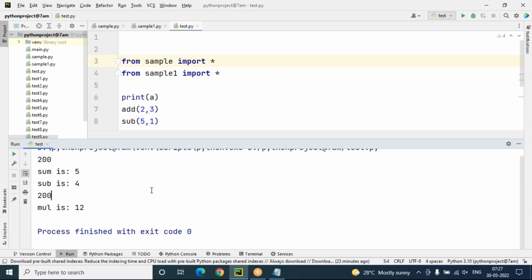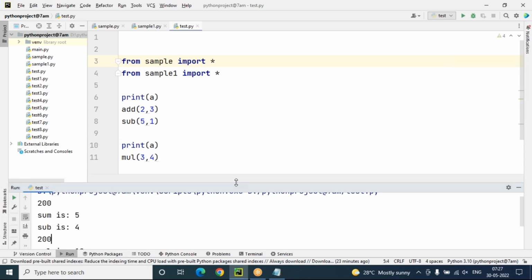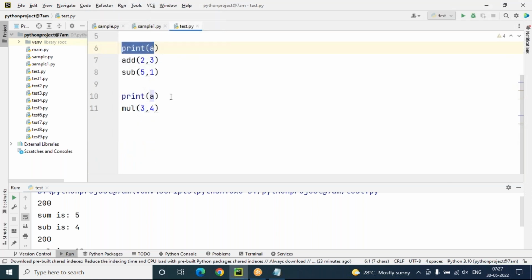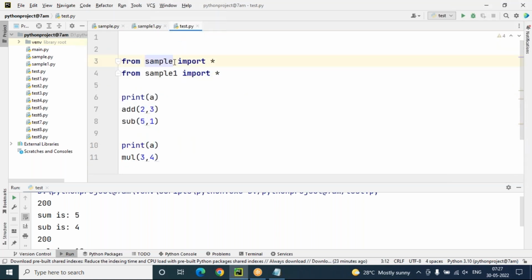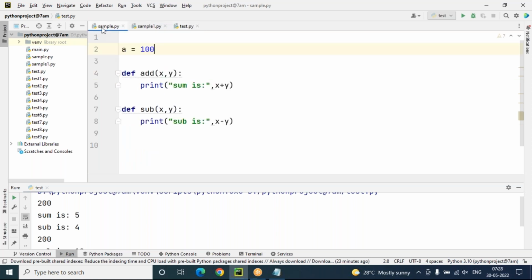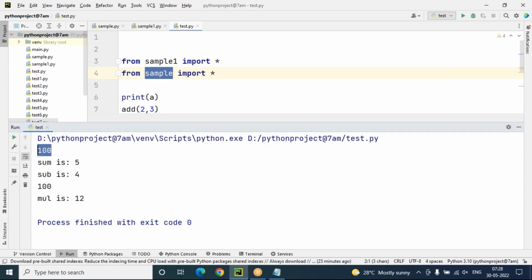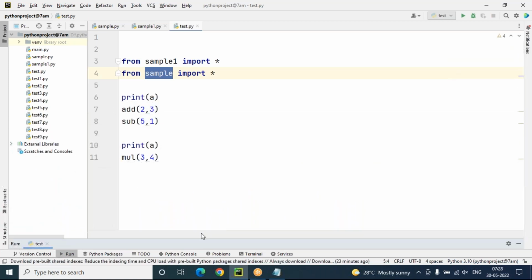Yes. Why is it so? The reason is, if multiple modules have the same variable, but their values might be different, the recent call will have the impact. Recent call means which module is recently being called? Sample1. That's why in sample1, 200 only will affect both cases. Here 200, here 200. In case we change the order of import, sample1 here and sample here, what is the recent module being called? This is the only recent one. So the recent one means sample, 100. Sample.py is having what actually? A value 100. So this time we can see the value 100 is coming. Again, the value 100 is coming. But only one of them is coming, no?